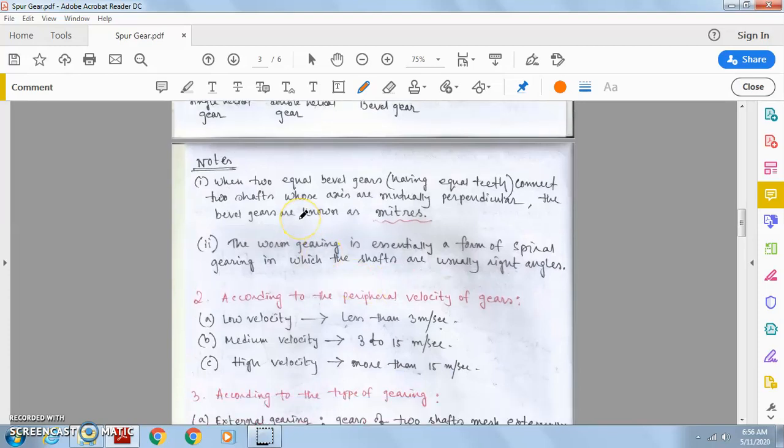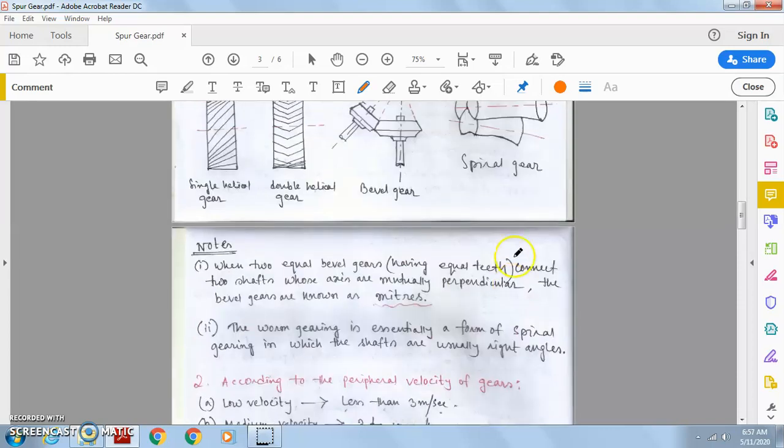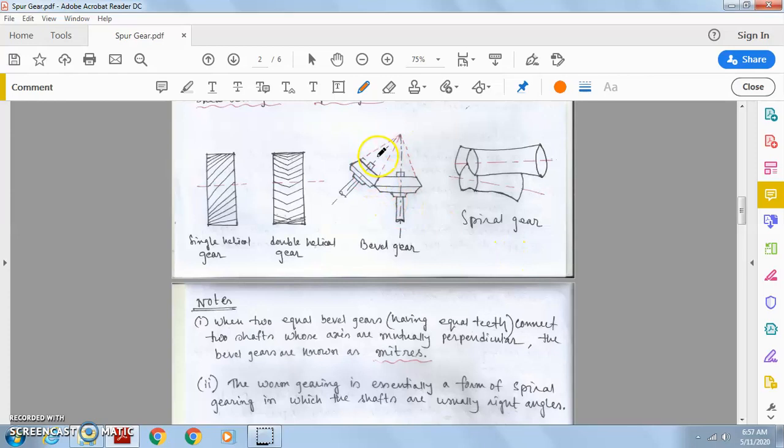Now, when two equal bevel gears, having an equal number of teeth, connect two shafts whose axes are mutually perpendicular, the bevel gears are known as the miter gear. If the angle between two shafts is 90 degrees and the gears have an equal number of teeth, then this type of gear is known as the miter gear.